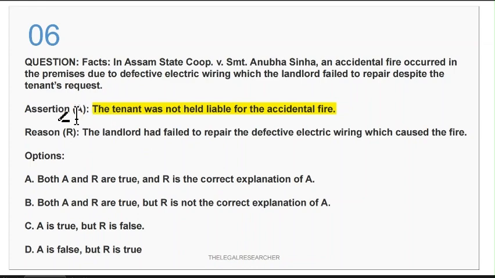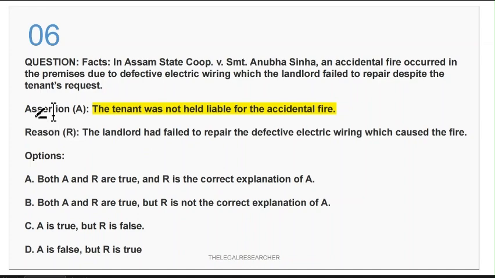Assertion is also correct. The tenant was not held liable because the tenant had informed the owner or the landlord that the electric wiring is defective, but the owner or the landlord had not taken it into consideration, and he omitted to repair the defective electric wire. So that is the main reason the fire broke out: this defective electric wire.